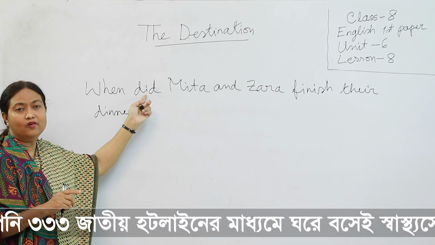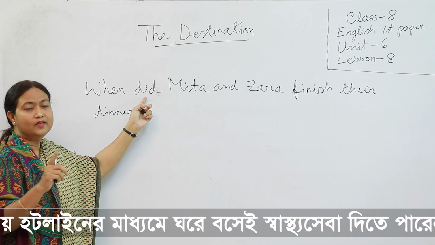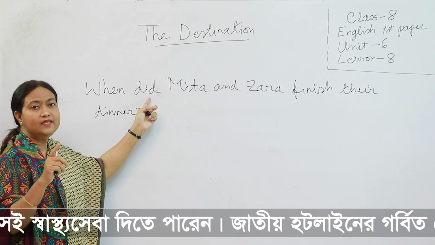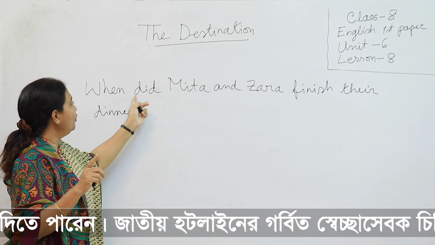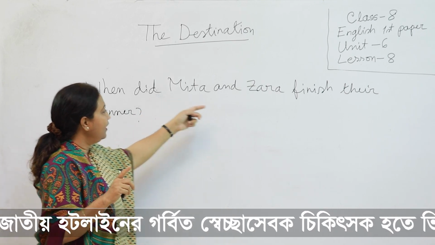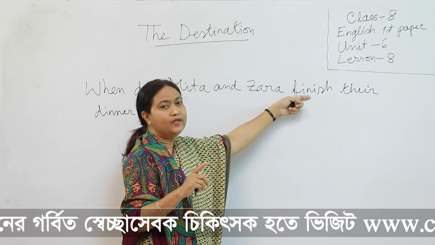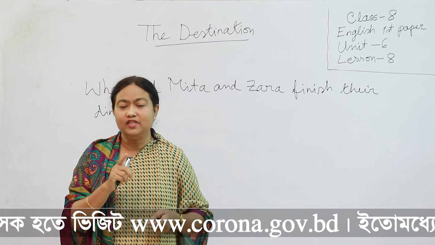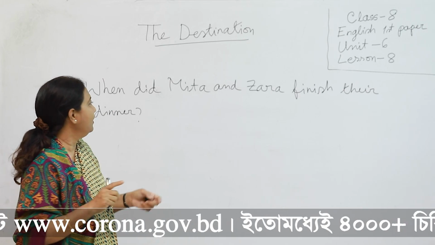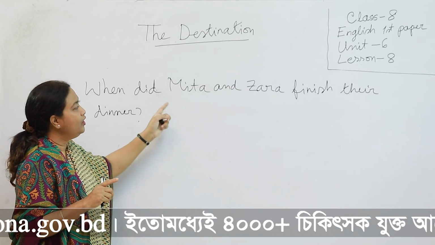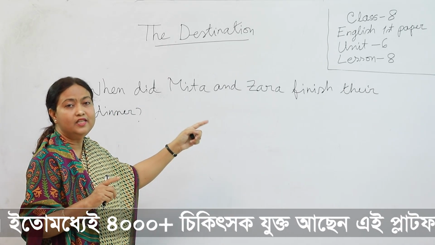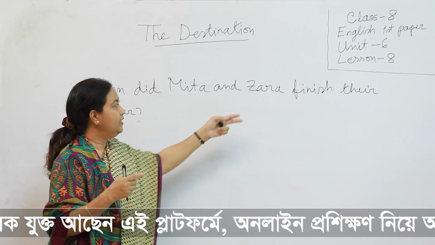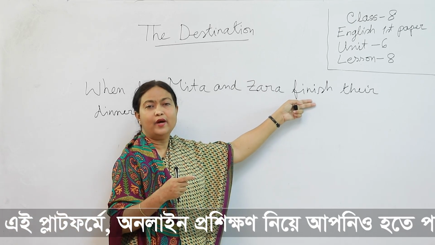Did is an auxiliary verb because the question I have written is in the past tense. So, we use did here. The main verb is finish, but when you answer the question, you have to say Mita and Zara finished their dinner at 8 p.m. Finished. In the answer, this verb will be in past form.